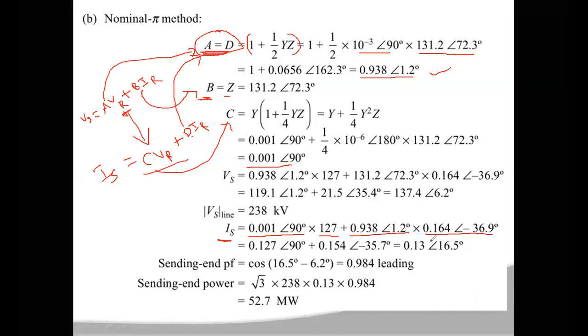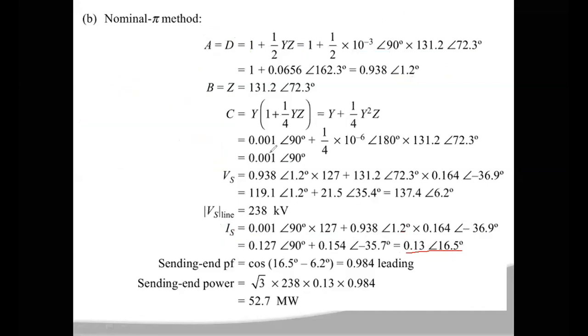Now if you calculate this total value, the sending end current IS is 0.13 at an angle of 16.5 degrees. So you got the sending end voltage and sending end current. Sending end voltage is 137.4 at an angle of 6.2 degrees, and sending end current is 0.13 at an angle of 16.5 degrees.